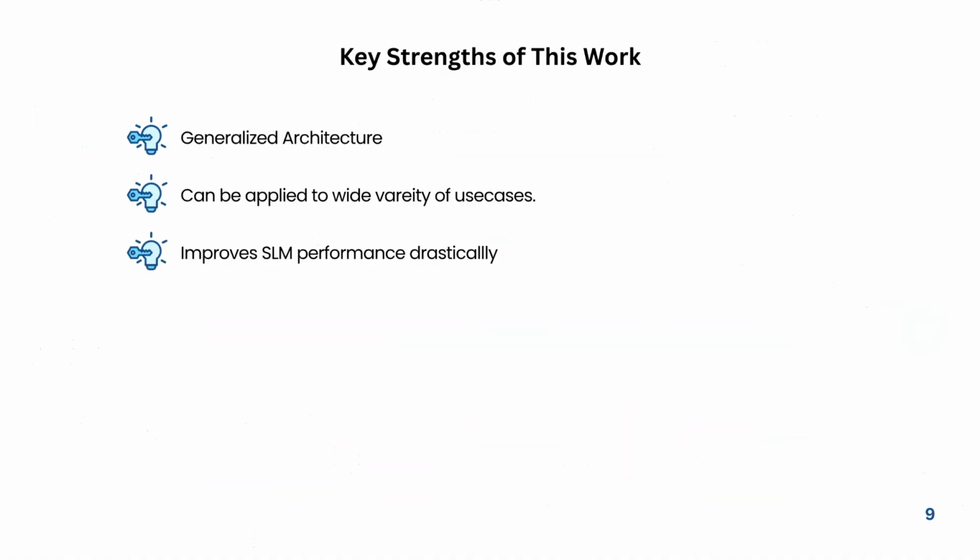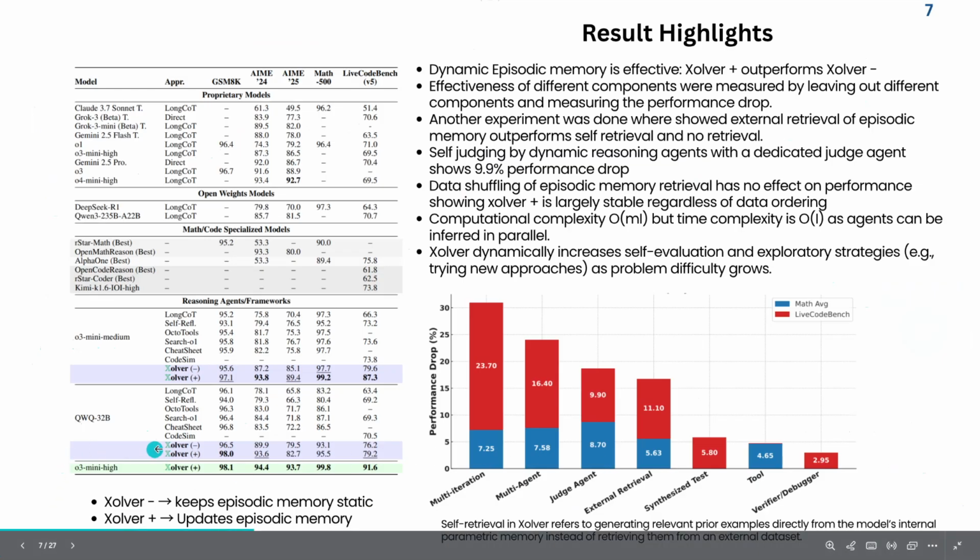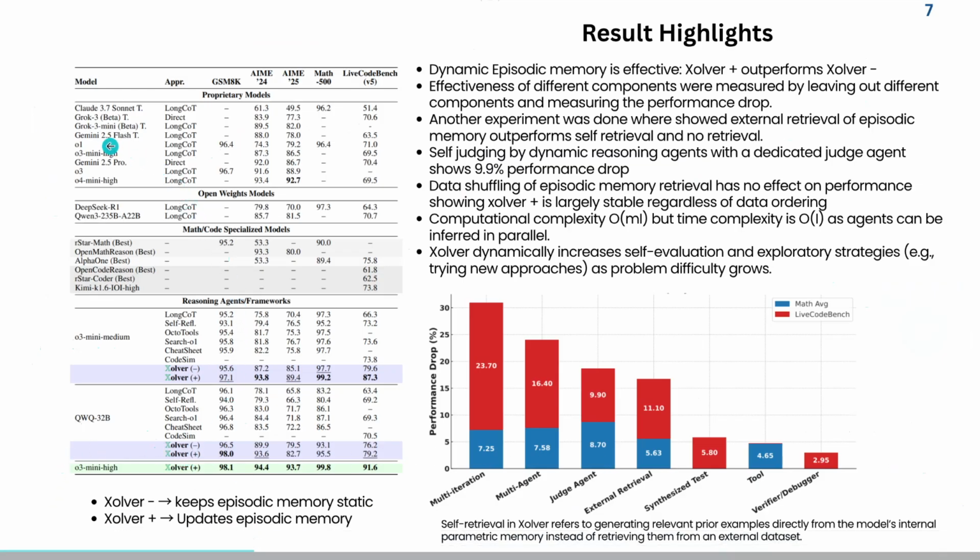So that's the entire paper. The key essence of this work for me is a generalized architecture. It can be applied to various types of use cases. I have already applied it to a couple of my ML projects, and the results actually stand up, because every time I apply Xolver, I see improvements in my different ML projects. That's why I like this paper so much. It can be applied to a wide variety of use cases, and the best part is you can see the QwQ model almost performs equal to o1 or Gemini 2.5 Pro. So this is a really big achievement for open source LLMs.